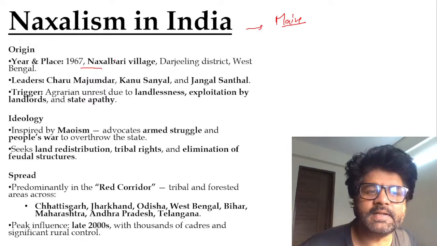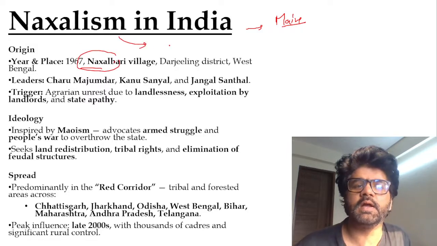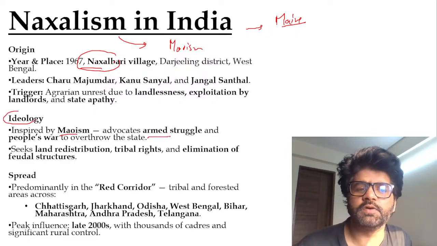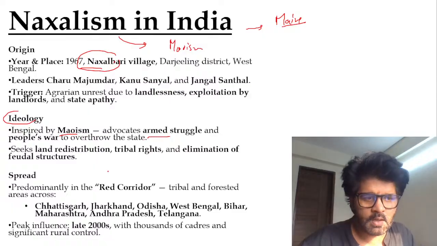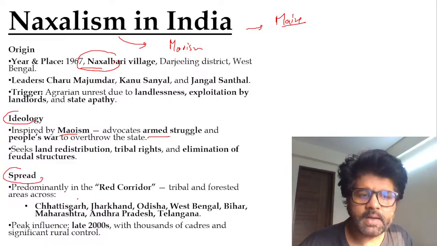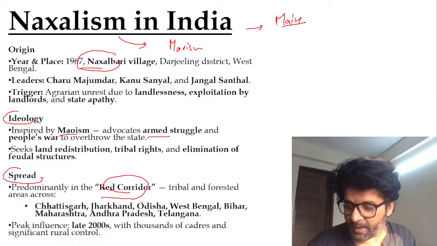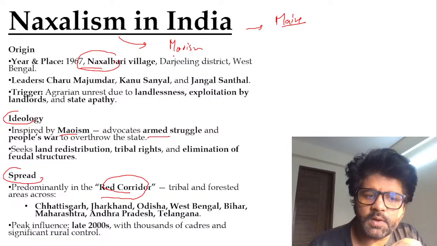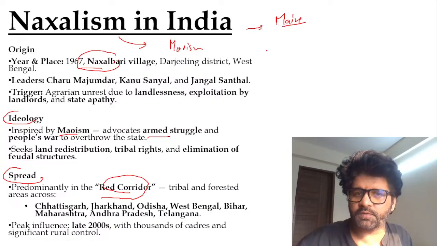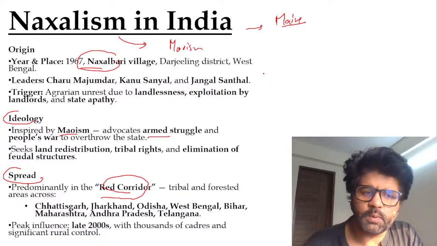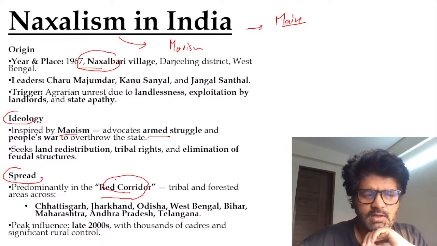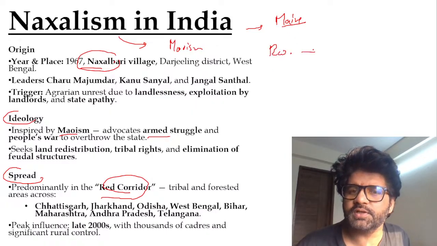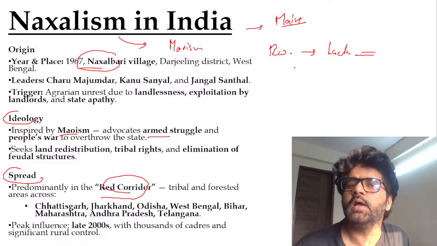So Naxalism, 1967 Naxalbari. We have discussed the difference between Naxalism and Maoism, and the ideology inspired by Maoism to overthrow the state, through violent and non-violent means, spread predominantly in the red corridor region. Guys, whenever you are dealing with a Naxalism-related question, please make the red corridor districts map, which we have discussed, and how it has changed in 2013, 2018, 2025. Then talk about the causes, and in the causes you can talk about economic causes, lack of development, and lack of infrastructure.